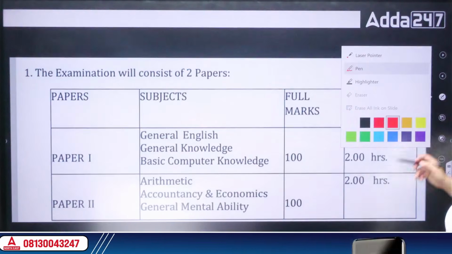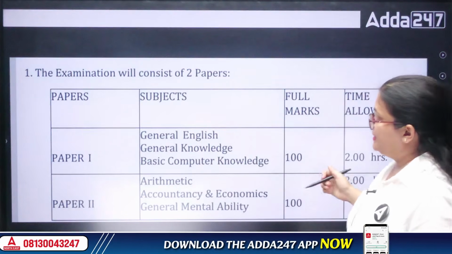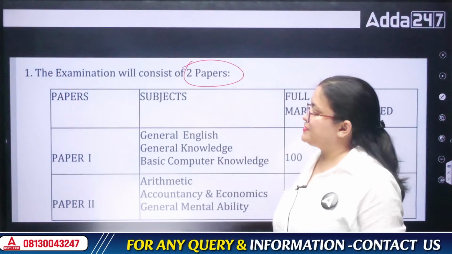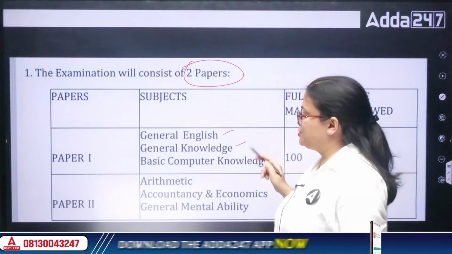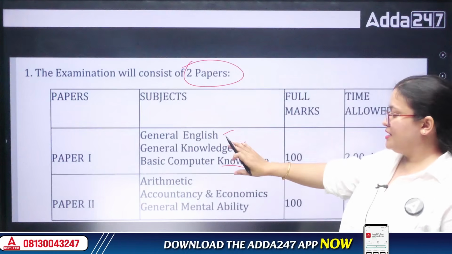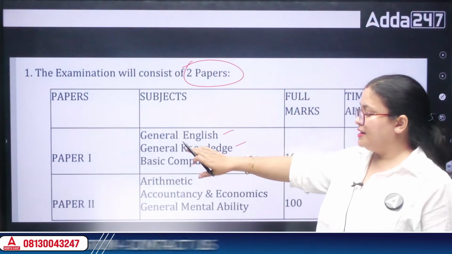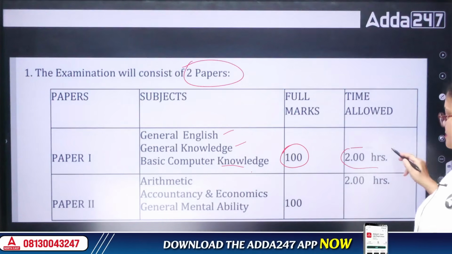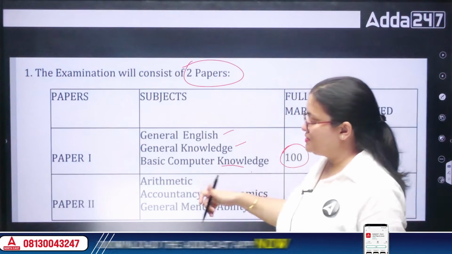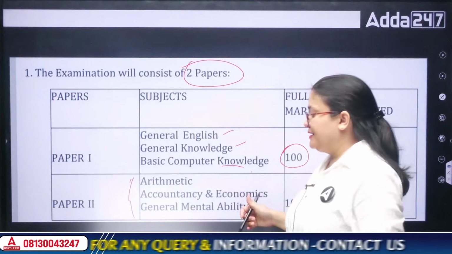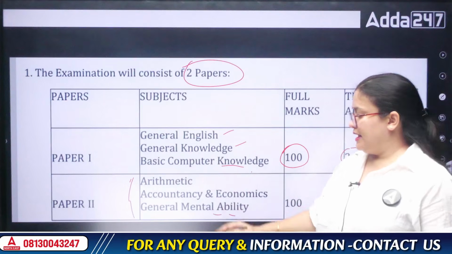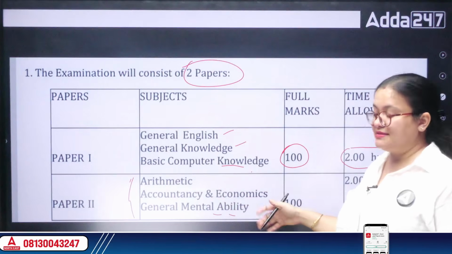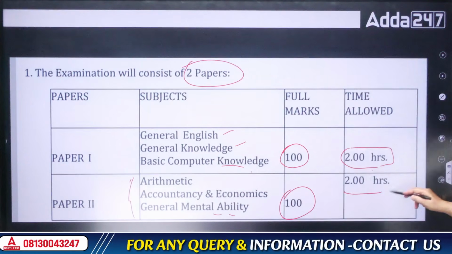So let's start with the first question. Before starting, let me share a few glimpses of your syllabus. Your syllabus has two papers. The first paper consists of English, GK and basic computer. I'll be teaching the computer knowledge part and a few parts from GK. You will be getting 100 marks from here, and your time allowance is 2 hours. For paper 2, maths, accountancy, economics, and general mental ability, meaning maths, reasoning and economics, everything you will get in the second paper, which is again of 100 marks and 2 hours.